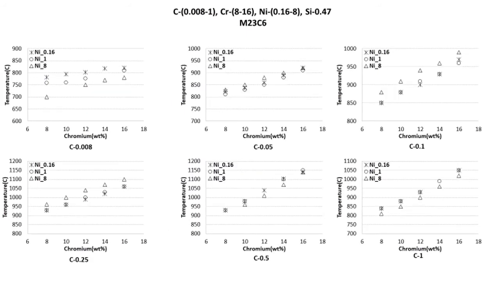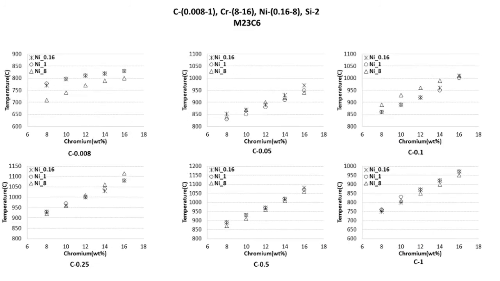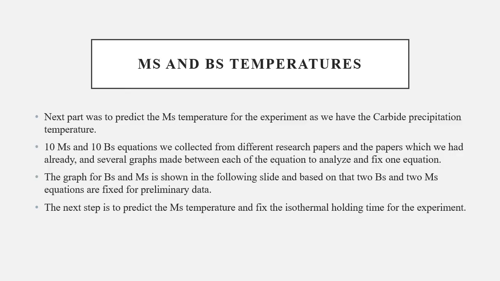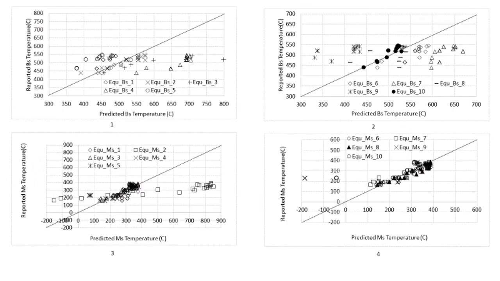So all these graphs tell us about these things, and then we decide our alloy design, which is the carbide precipitation temperature and the martensite start temperature. The martensite start temperature and carbide precipitation temperature give the adequate space where bainite formation can take place, and we have to decide adequately what temperature has to be there. For that we also plotted graphs. These graphs told us that the third MS equation is the best one, so we are going with that MS equation. Furthermore, we are going to do our experiments.